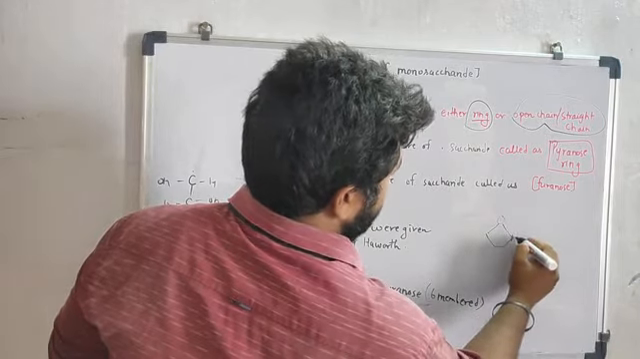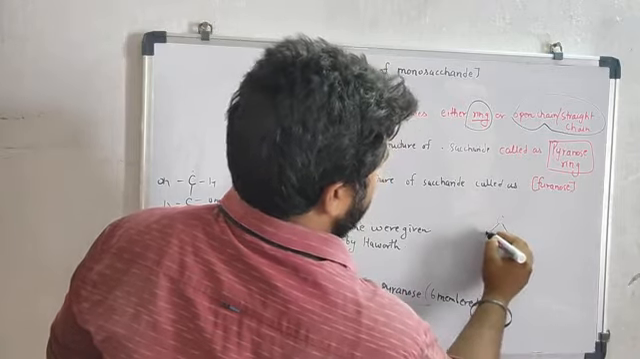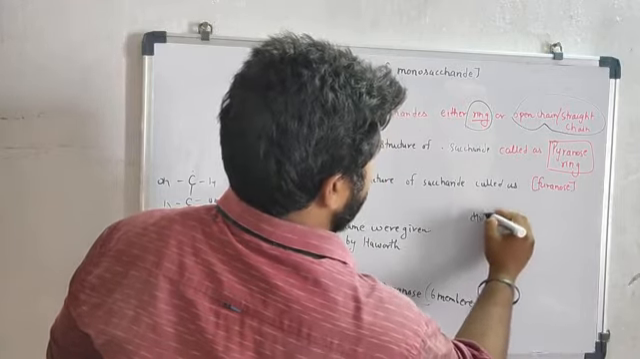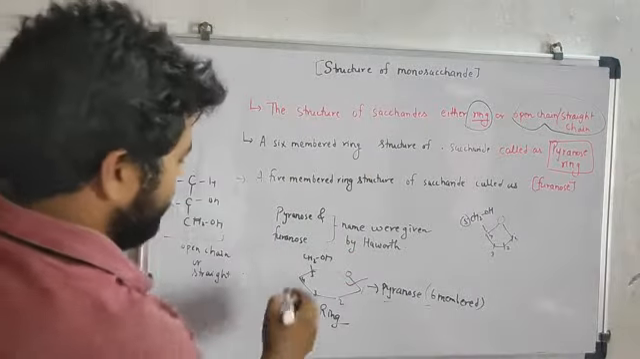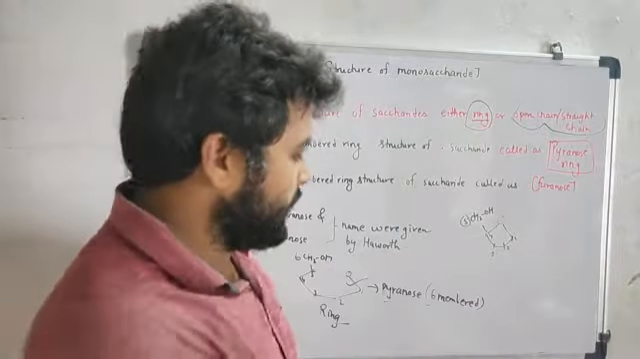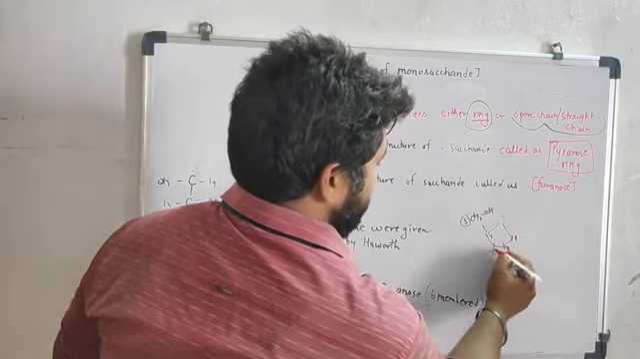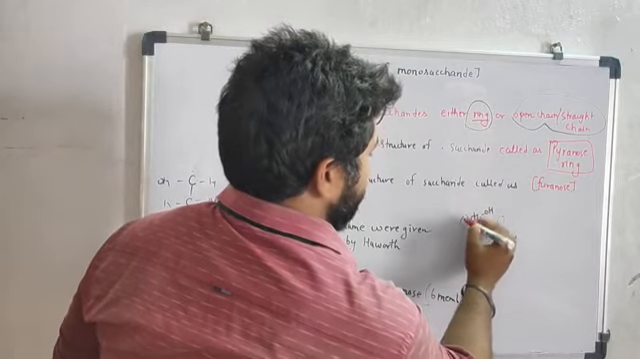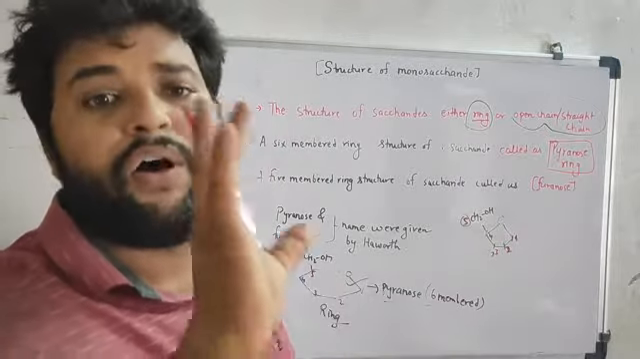Suppose this is the first carbon, second carbon, third carbon, fourth carbon, and here the fifth carbon, CH2OH. Here, the sixth carbon. Okay, so look at here. This is the first carbon, second carbon, third carbon, fourth carbon, fifth carbon. So the number of members in this type of ring is 5.